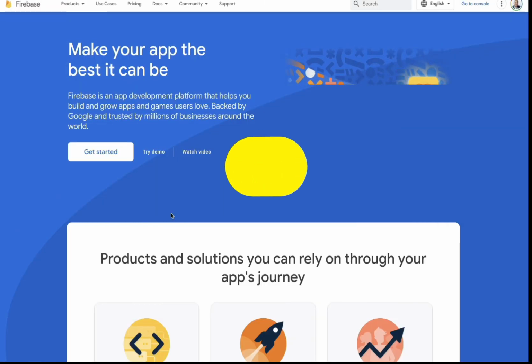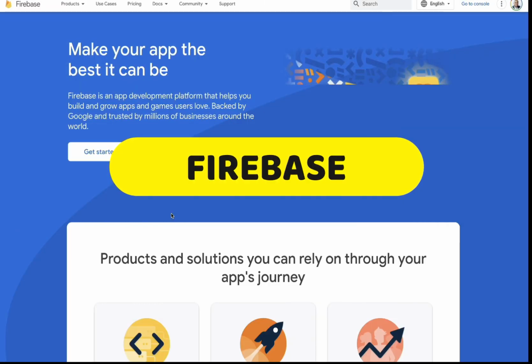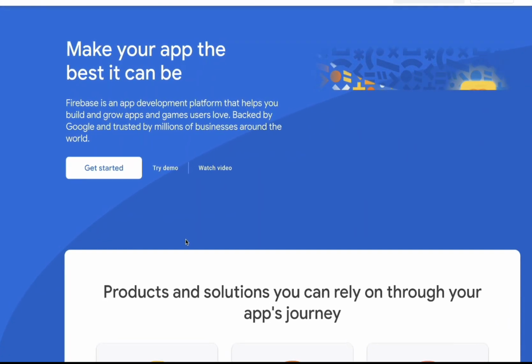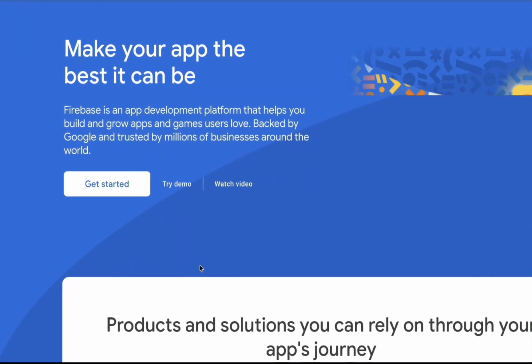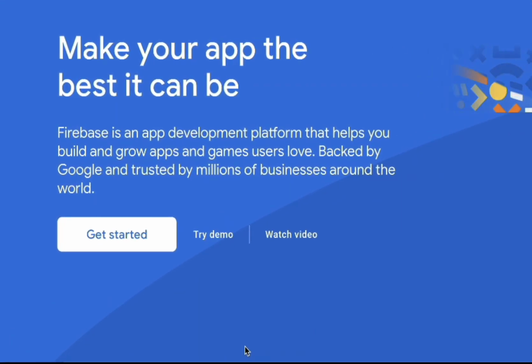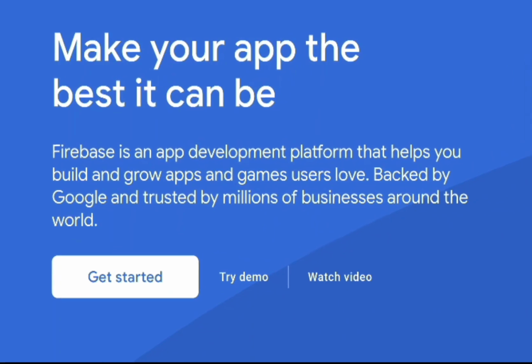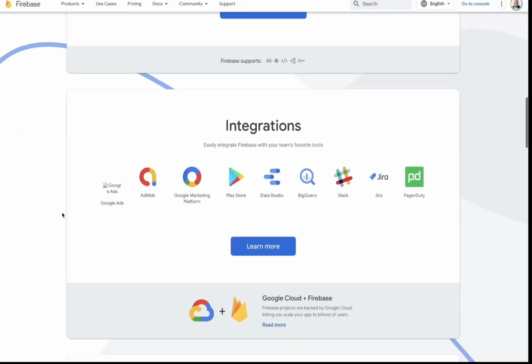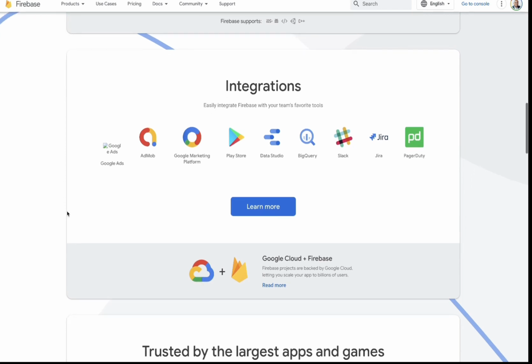If you haven't used Firebase before, definitely need to check it out. Firebase does have everything you need, such as authentication, real-time database, and even hosting plus storage that you can leverage to build a full stack application, not to mention cloud functions. Yes, you can use Firebase to host your application for free, and you don't have to pay for it. And it integrates with a lot of different places.